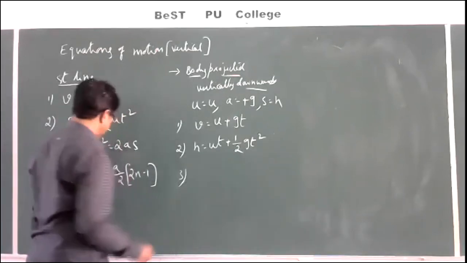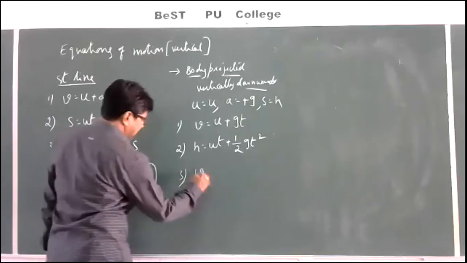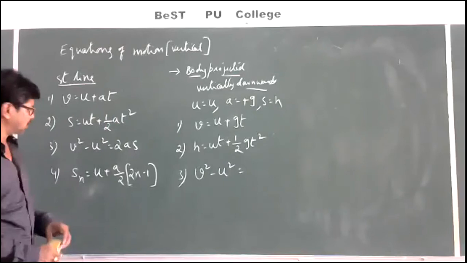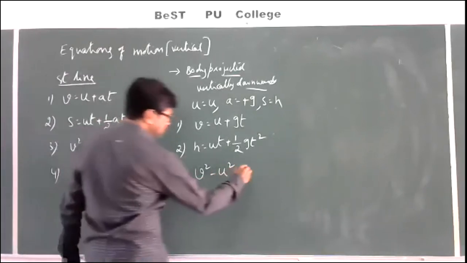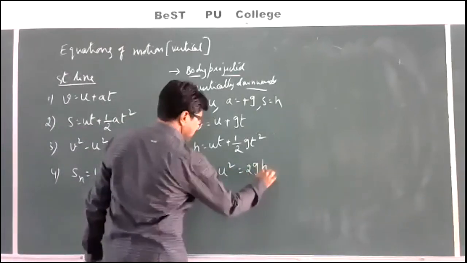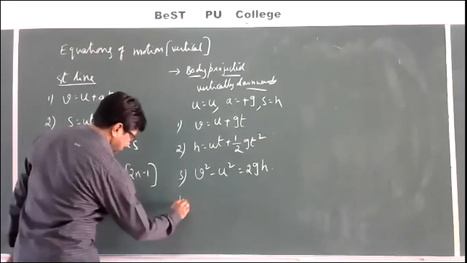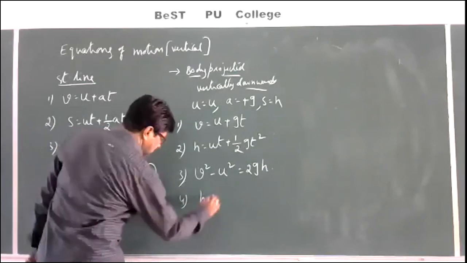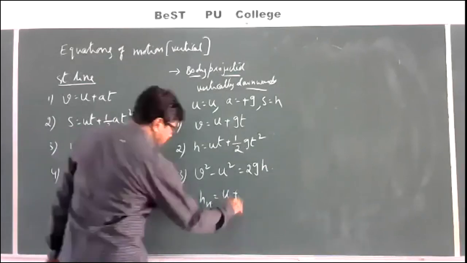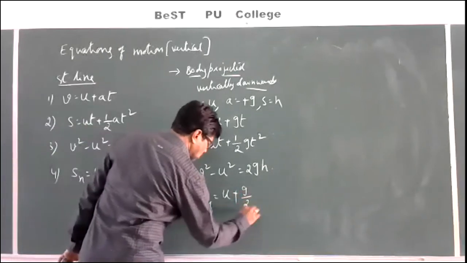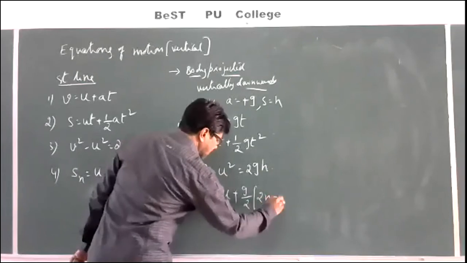Third one, v square minus u square is equal to 2gh. Fourth one, hn is equal to u plus, instead of a, g by 2 into 2n minus 1.